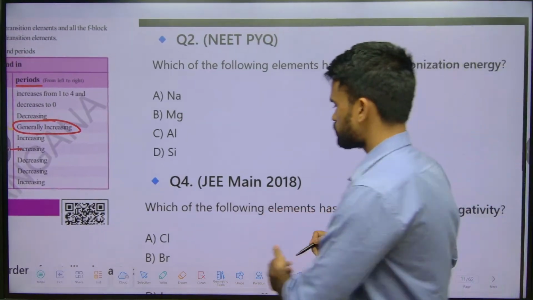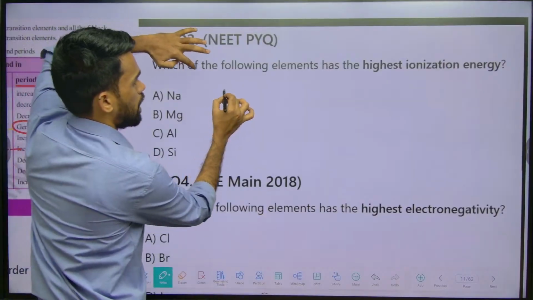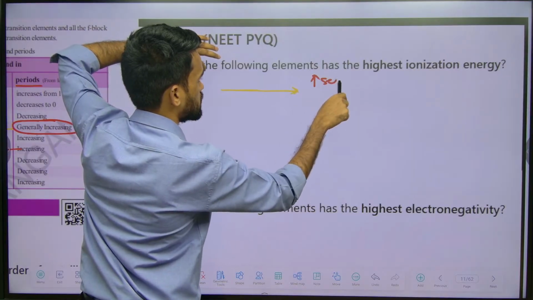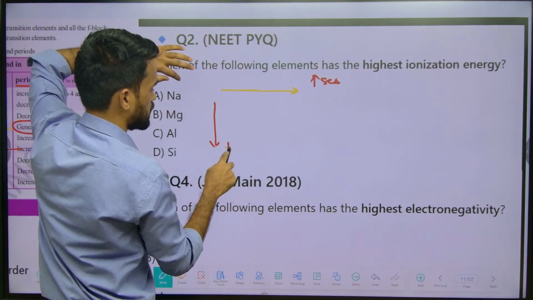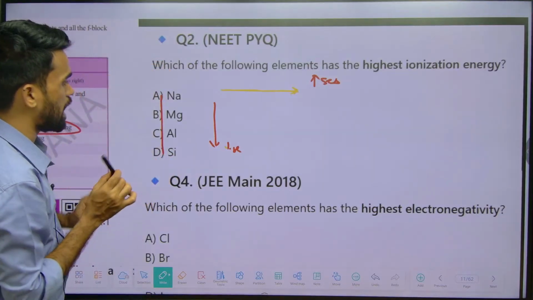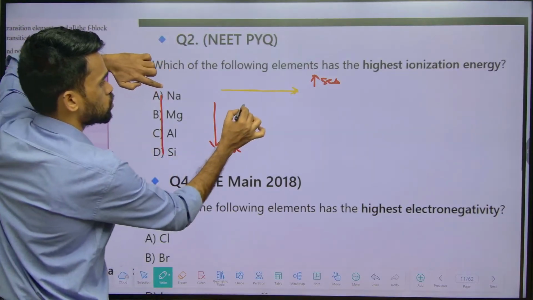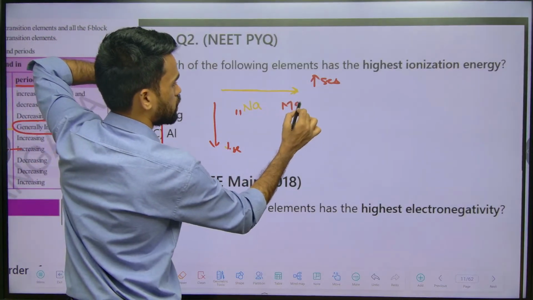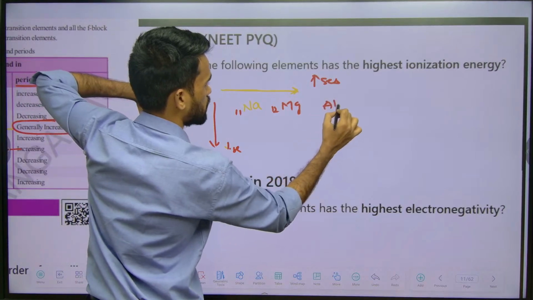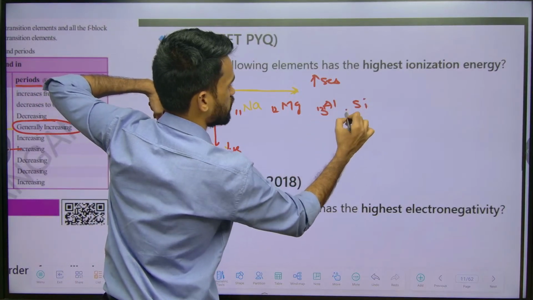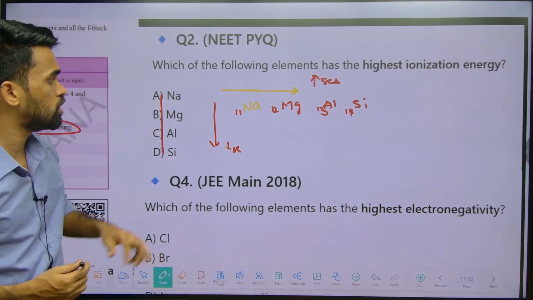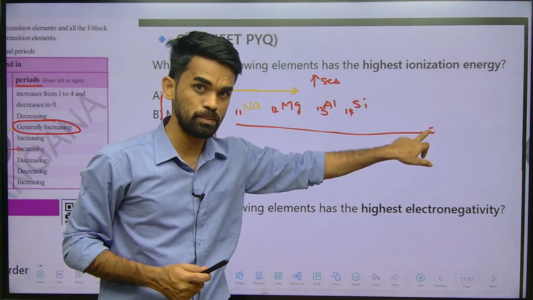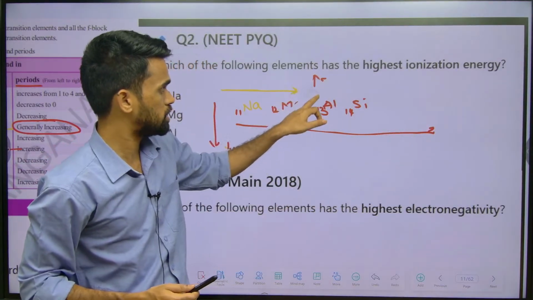So what they told is, ionization energy increases across a period, but if you go down the group, it decreases. Now arrange these elements as per the data provided. We know sodium is atomic number 11, magnesium is atomic number 12, aluminium atomic number 13, and silicon atomic number 14. If we go from 11 to 12, 12 to 13, 13 to 14 in a row in the periodic table, ionization energy increases.